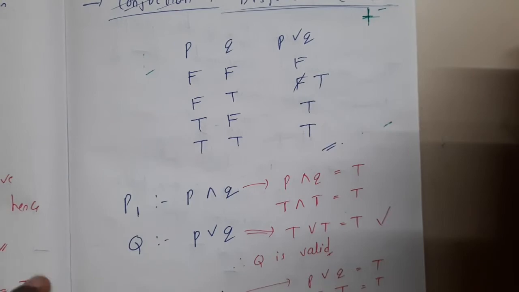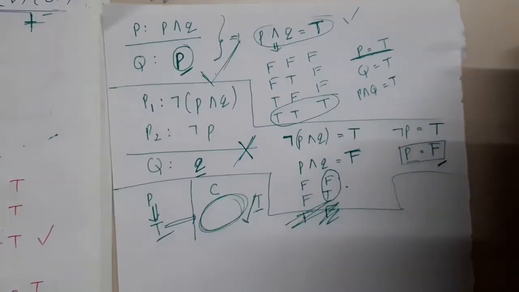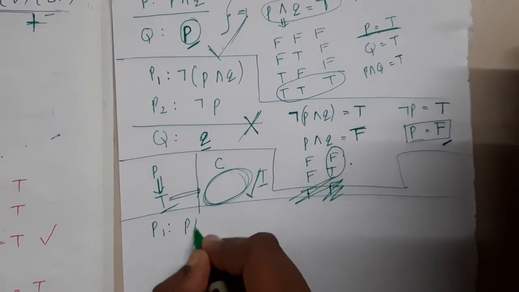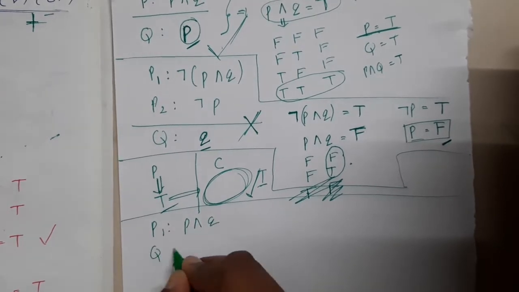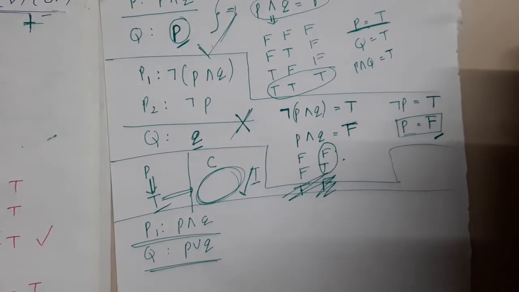So let me take one example, guys. I'll be solving the first example. You solve the second example. Okay, let me start. The first example says P1 colon P and Q. Q colon P or Q. So this is the conclusion and that's the premises.